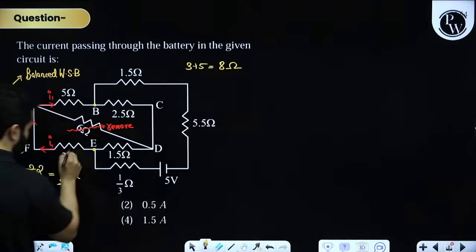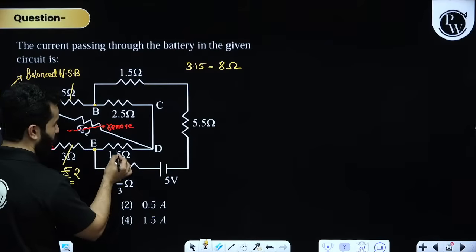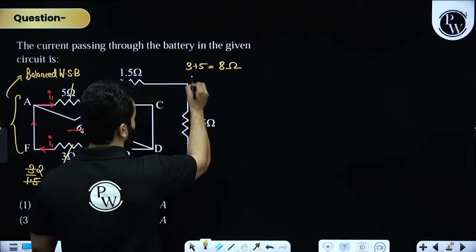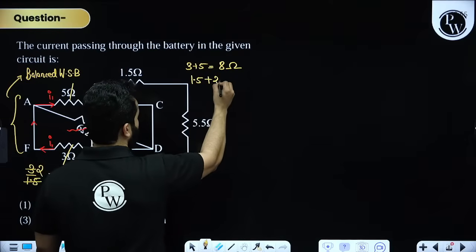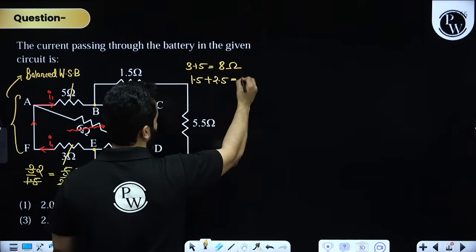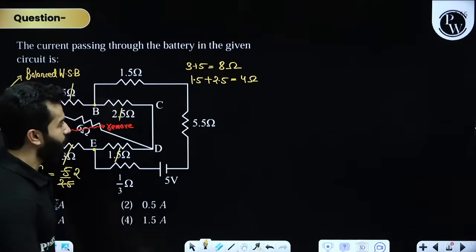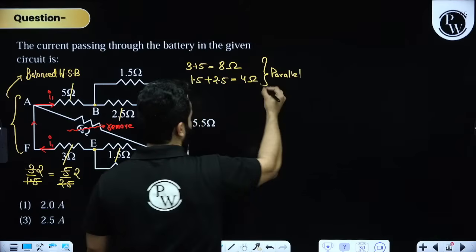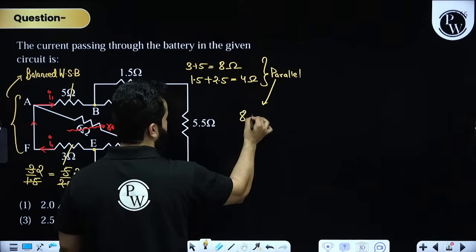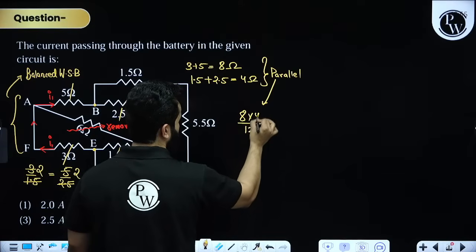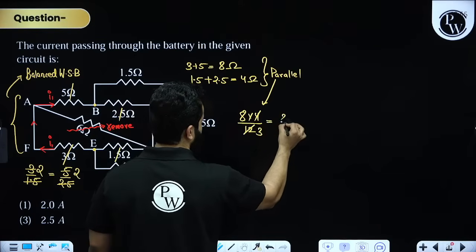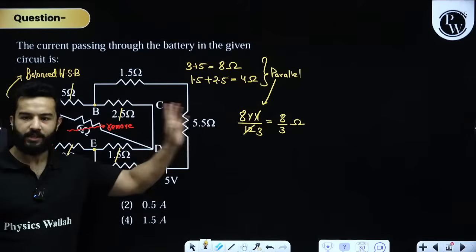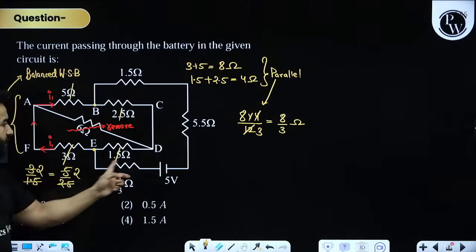And this is 1.5 plus 2.5, so that means this is 4 ohm. Now these two are in parallel combination. Parallel combination basically means 8 times 4 divided by 12. So this will become 3, and finally I'll get this as 8 by 3 ohm. So this entire structure is nothing but 8 by 3 ohm, right?